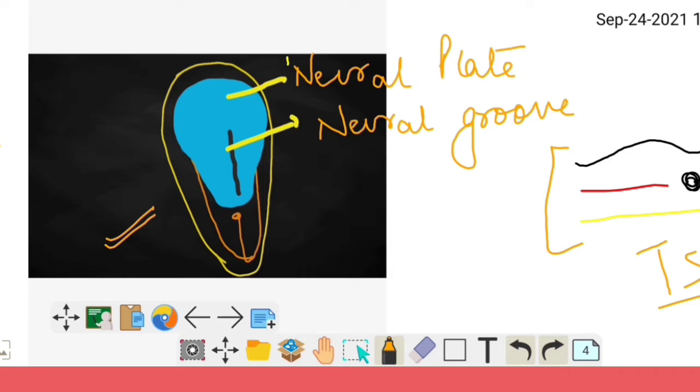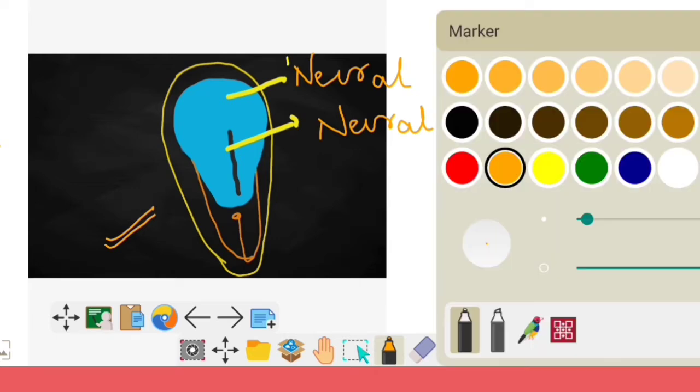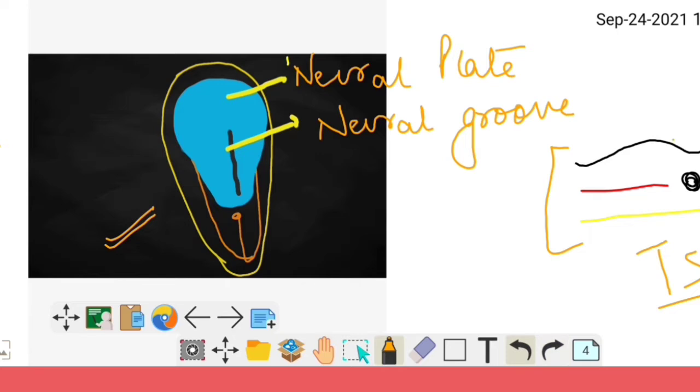after the formation of the germ layers, due to the influence of the notochord, this is the notochord at TS, the overlying ectoderm thickens. This thickening of the overlying ectoderm leads to formation of the neural plate. This neural plate forms neuroectoderm, and formation of the neural plate is the first step towards the neurulation process.